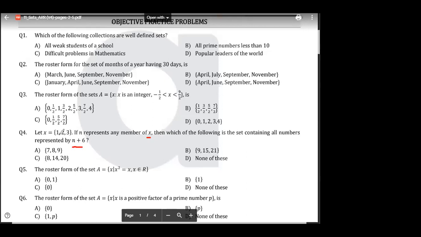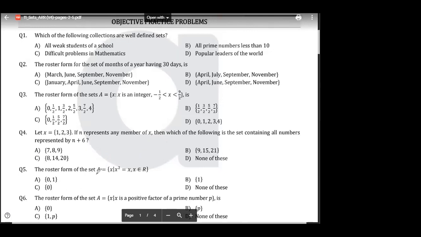N is the value of x. So the set containing n plus 6 is what? 1 plus 6, comma, 2 plus 6, comma, 3 plus 6. So the answer is 7, 8, 9. Got it? Okay? Getting everyone? Easy? Okay. Very good.